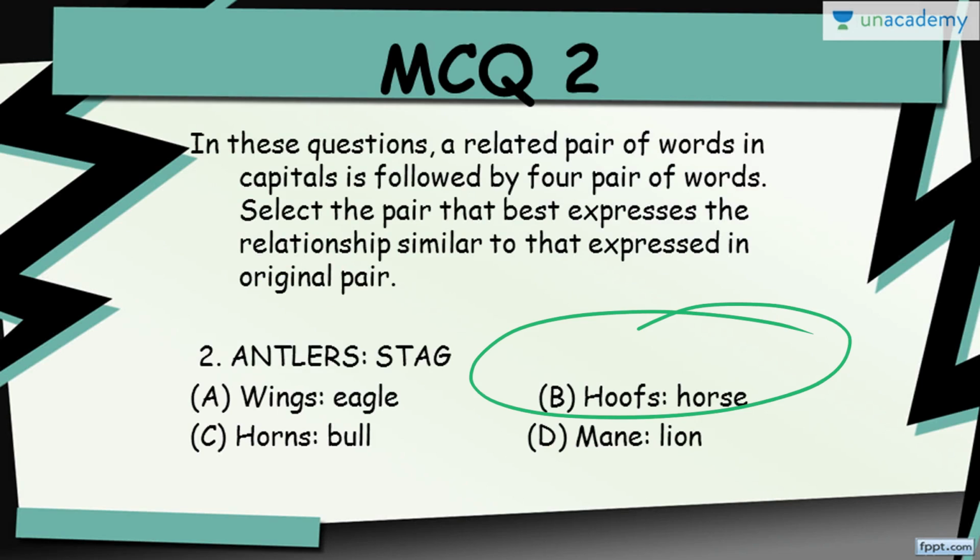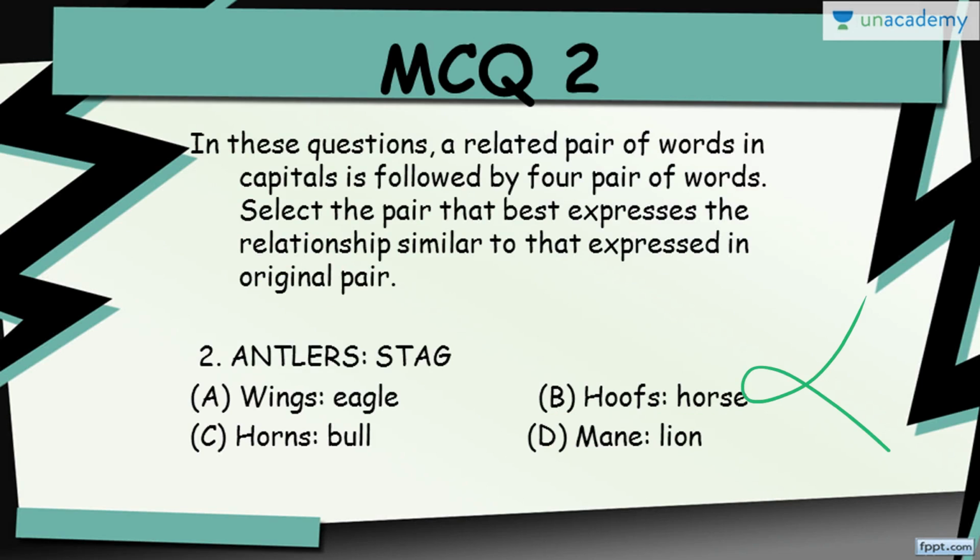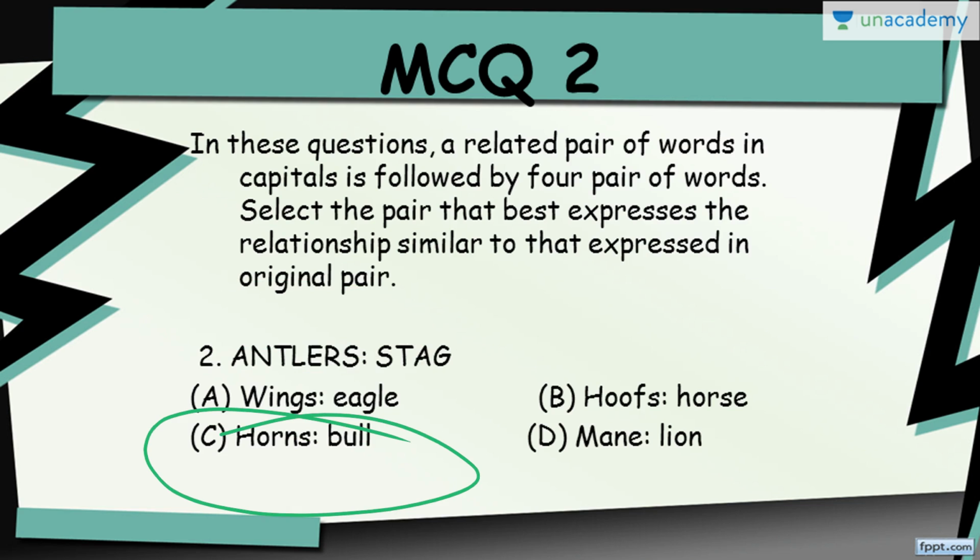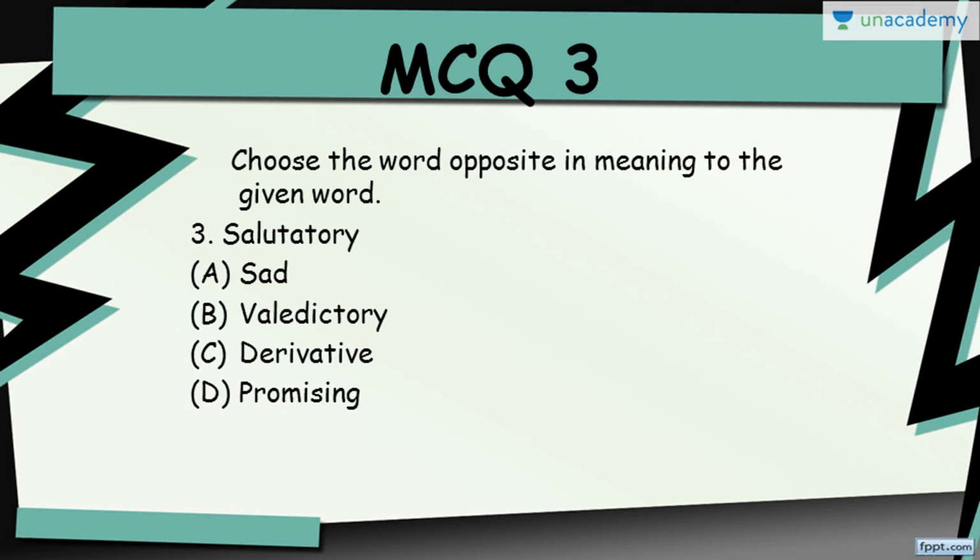So we eliminate this. We know hoof is the foot of the horse. It's not correct. We know wings are for the eagle, and we know what wings are, right? We know that wings is not the correct answer because that is not on the head. The only thing which is in direct relationship to this is horns for the bull. So we know the correct answer is horns and bull. That is option C. Moving on to the next MCQ, the third.